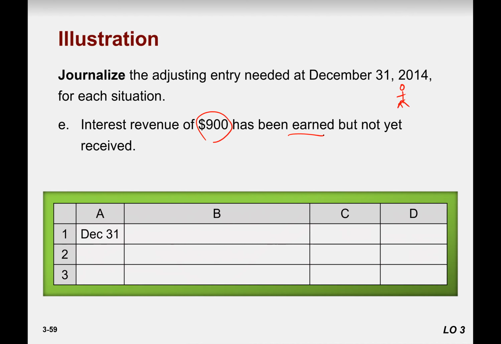Accounts receivable. What? Would it be accounts receivable? Of course, yes. And then? Complete the entry.